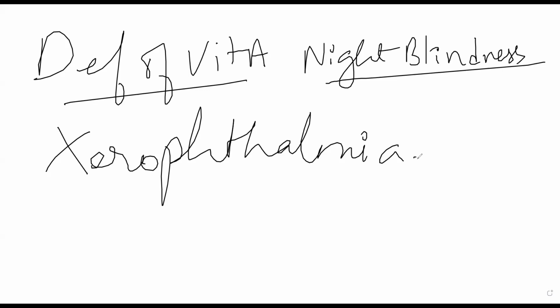Also, their skin and mucous membranes will have a lot of damage. Follicular hyperkeratosis occurs in these patients. The patient's skin will become very rough, and there will be a few spots where damage is occurring in the skin. So those are all the problems that occur in vitamin A deficiency. Now, the deficiency itself will occur because of a few reasons. It can be decreased intake, where you are simply not taking enough vitamin A, or there is obstructive jaundice.